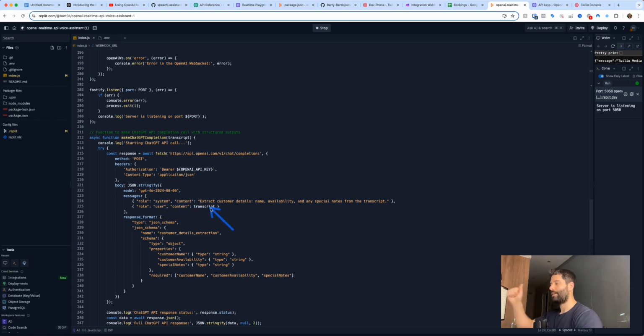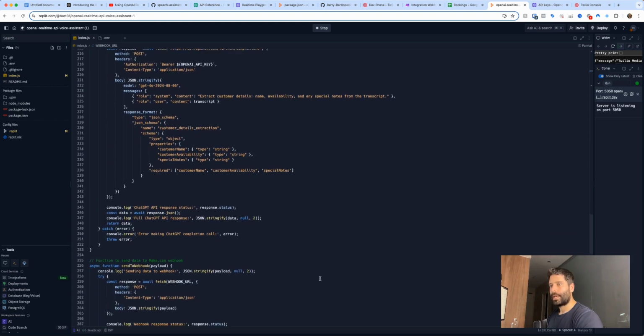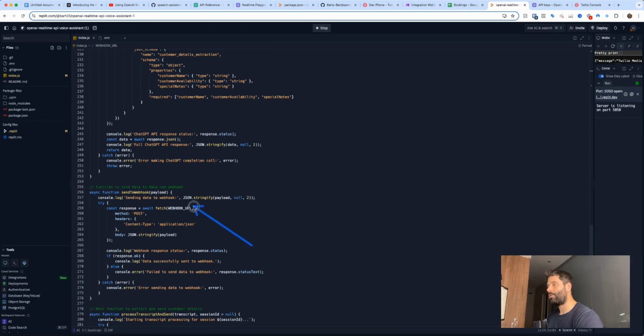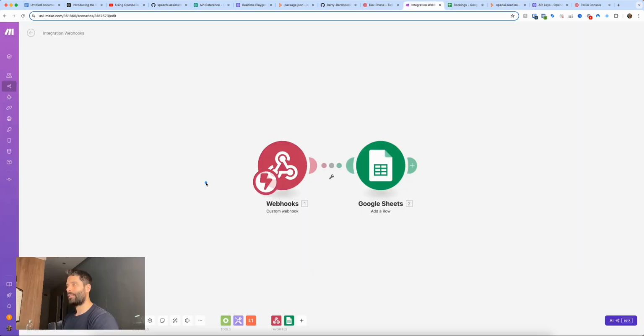So that's all the messages that I'm saying, all the AI agent messages, all that is inside this transcript variable. And then we create this schema that basically creates a structured response back to us that contains the customer name, the customer availability, and any special notes. And these are all just strings, so they're just straight text. Then scrolling down a little bit more, over here we're creating that webhook across to make.com. So we're taking the webhook URL that we set at the very top of this code. We're making a post request and we're sending the stringified payload. That payload is essentially these three variables. And then those variables are going to be landing right into this webhook here.